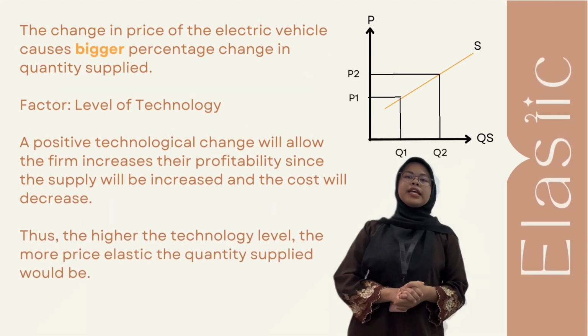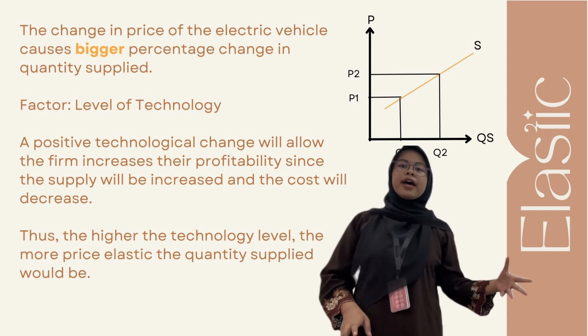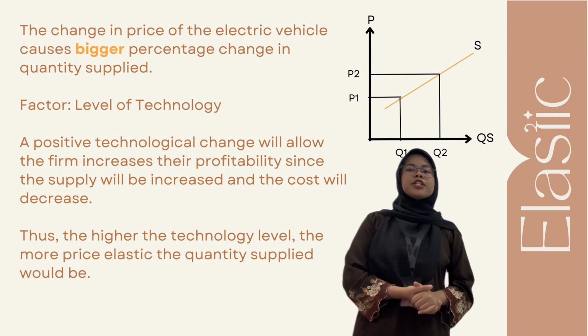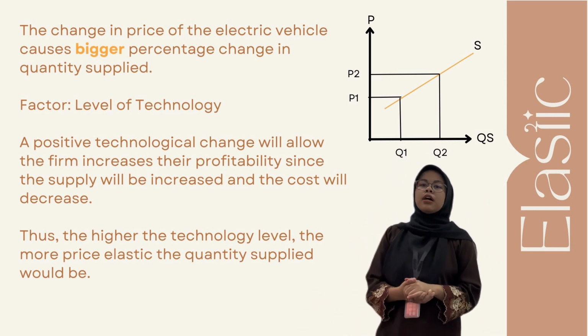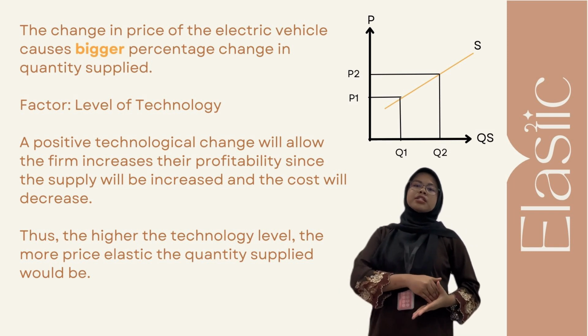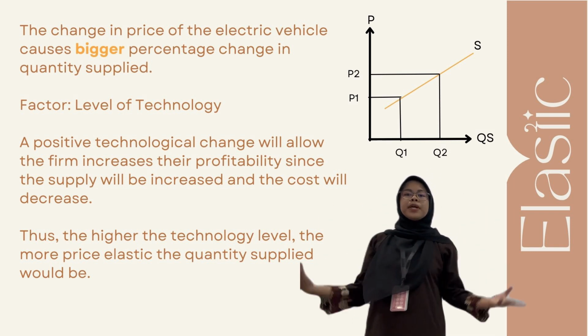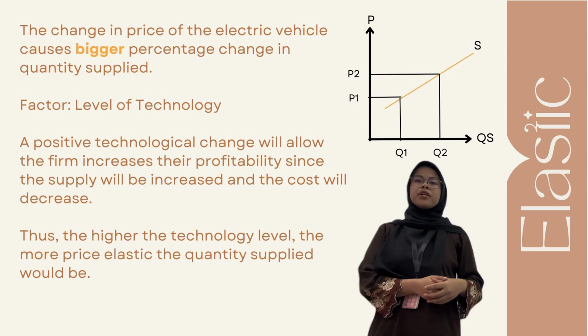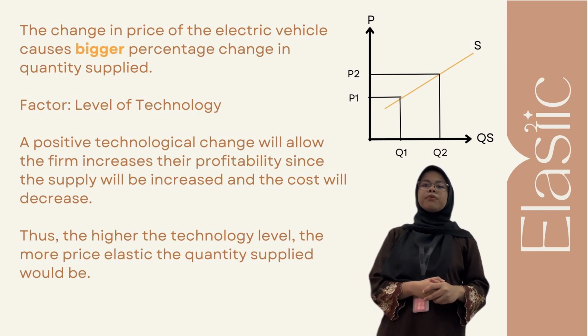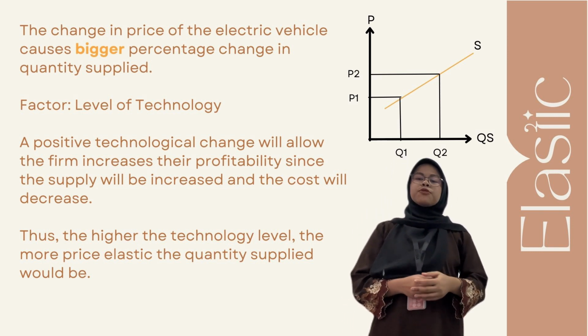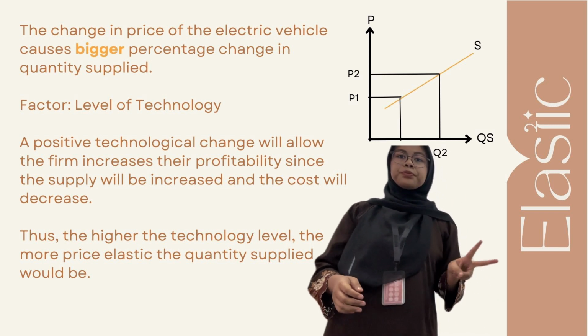First and foremost, here we have the elastic graph. As you can see there, the change in price of electric vehicles, from P1 increasing to P2, causes a bigger percentage change in quantity supplied of electric vehicles, from Q1 to Q2.